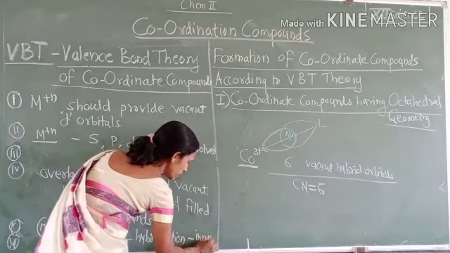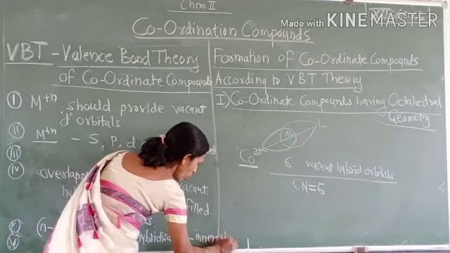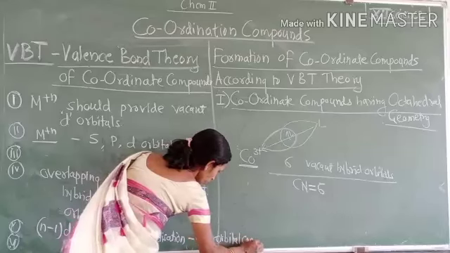That complex is called an inner orbital complex.